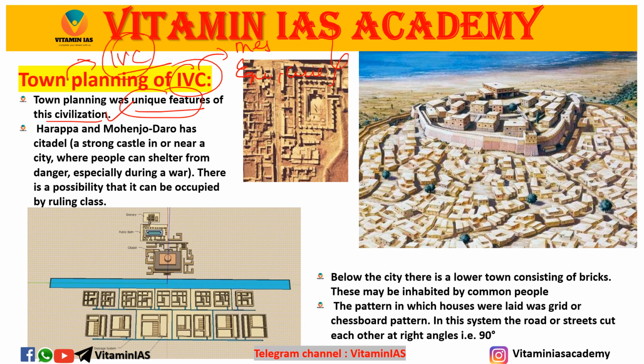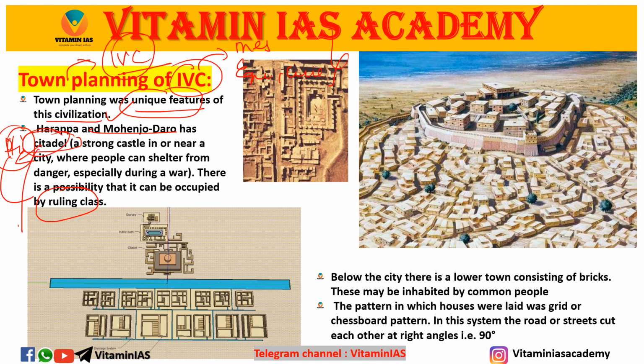Harappa and Mohenjo-daro have a citadel. Citadel is nothing but, we can say, Rajavidhi, a higher place where the ruling classes and maybe rich persons used to live.